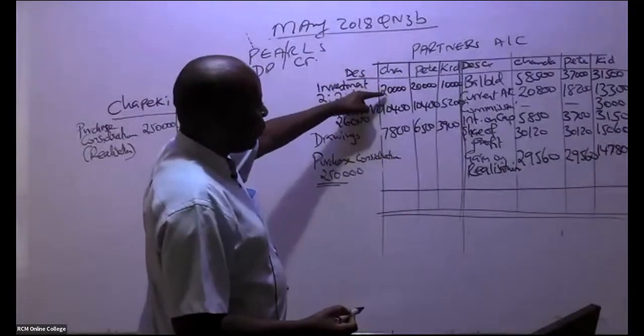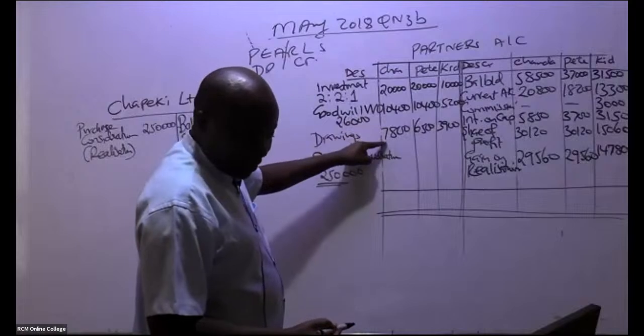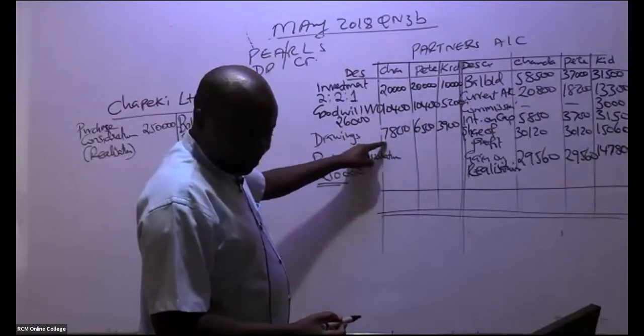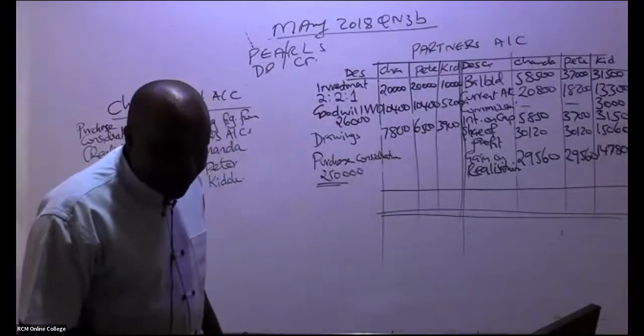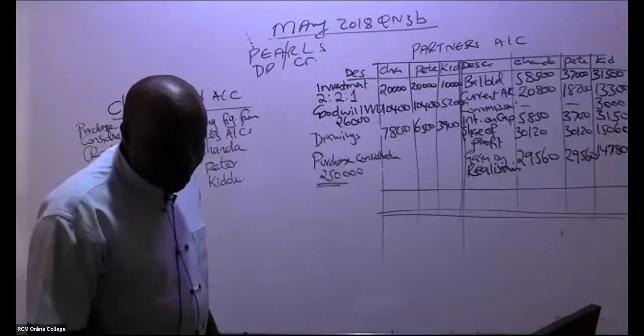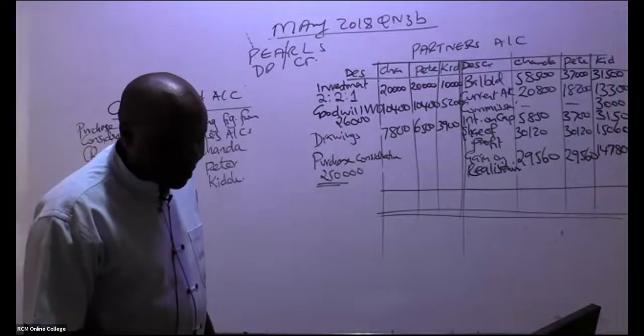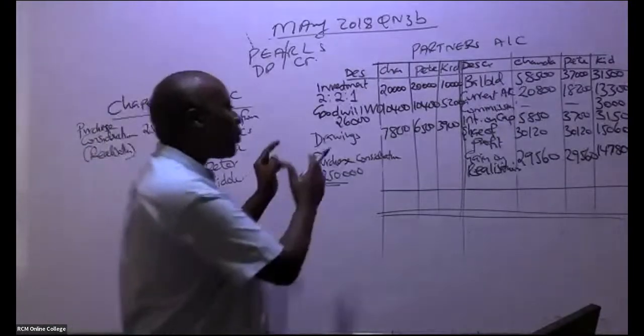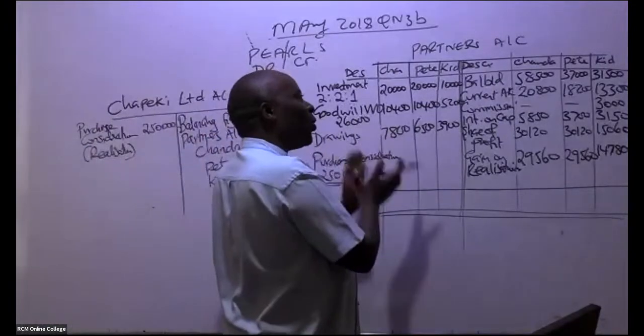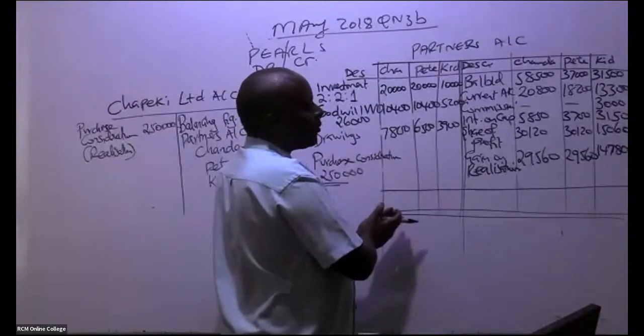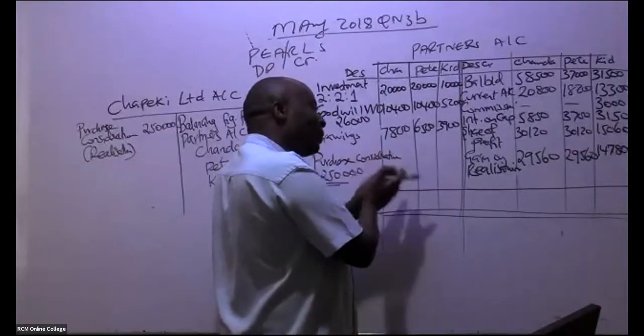So let's start with this ninja called Chanda. Are you able to add here for us 20 plus 10,400 plus 7,800? Already Sharon has given us figures. Remember purchase consideration: if you want to know whether you are wrong, for partnership accounts, purchase consideration must always come to the debit side.